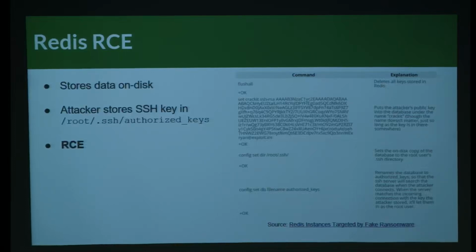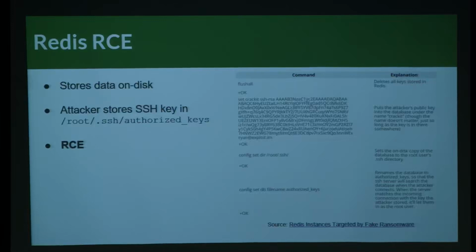And so what I'm going to do as an attacker, and there's some irony because the person who came up with this attack wrote Redis, and so they published this blog post saying, here's how you could hack Redis, and someone promptly made it into a worm and owned all these Redis boxes. But what they said is you could store it in the authorized keys file for the root user. If I'm running as root, I have permission to write there.